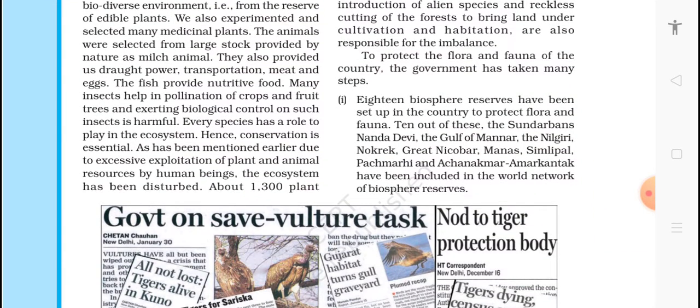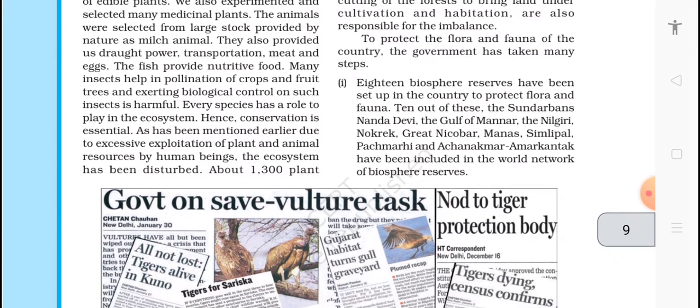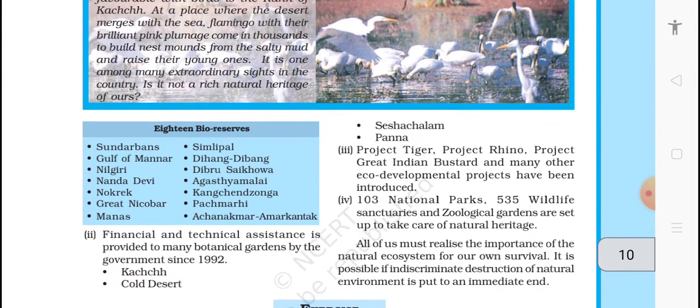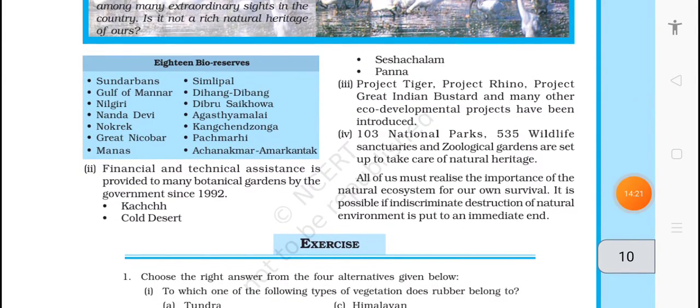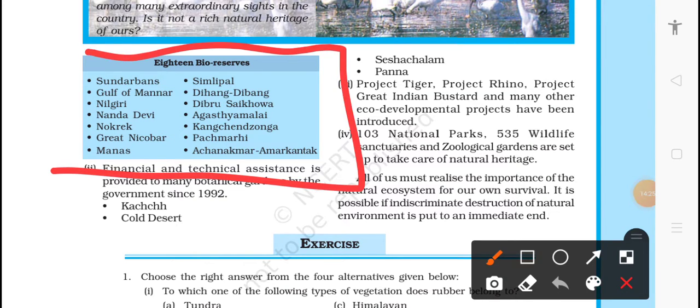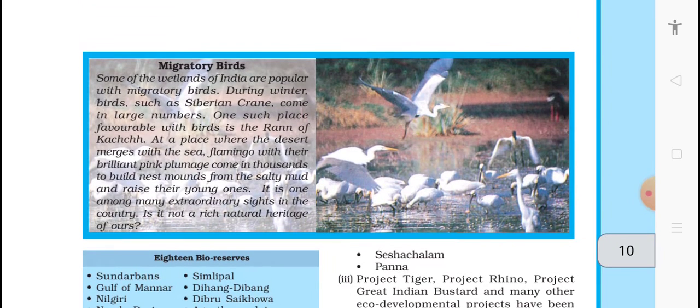18 biosphere reserves have been set up in the country to protect flora and fauna. 10 out of these include the Sundarban, Nanda Devi, the Gulf of Mannar, the Nilgiri, Nokrek, Great Nicobar, and Manas. Okay, now, so these are the 18 biosphere reserves. Here we have migratory birds.